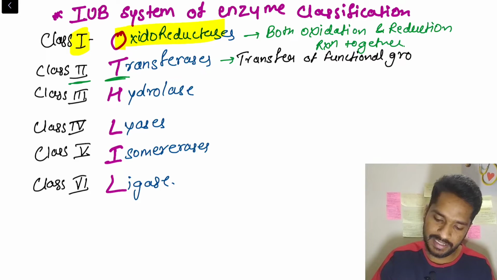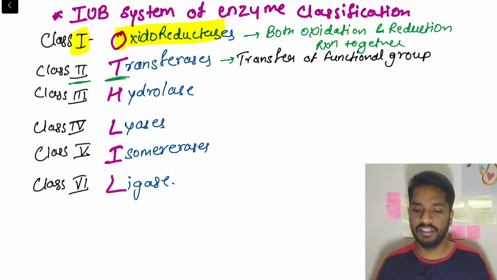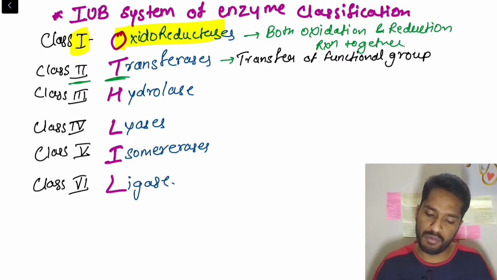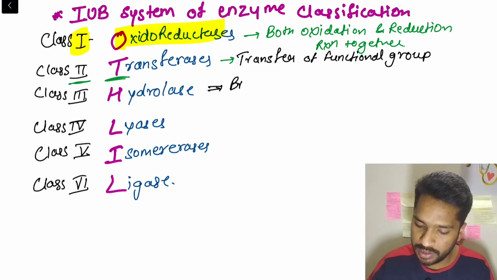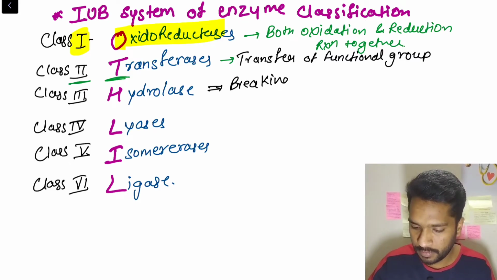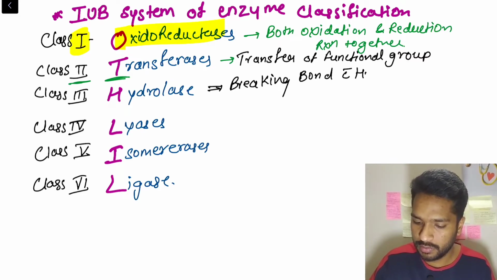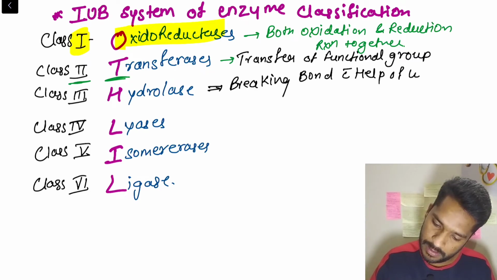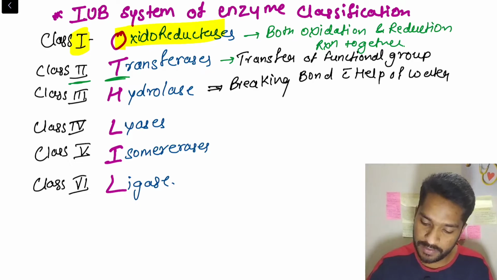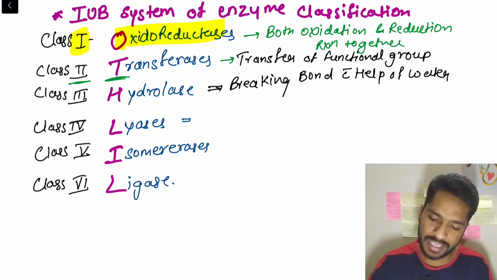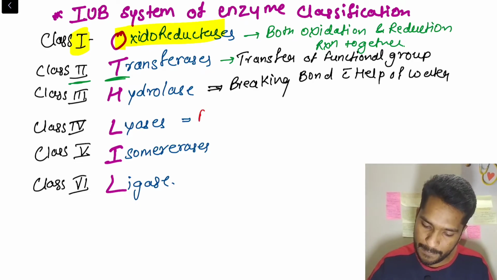Okay. Then next is class 3, that is hydrolase. With hydrolase, we use a water molecule to break a bond. So hydrolase means breaking a bond with the help of water. And lyase means breaking too, but here we are not using any water molecule. So lyase means breaking a bond without water.